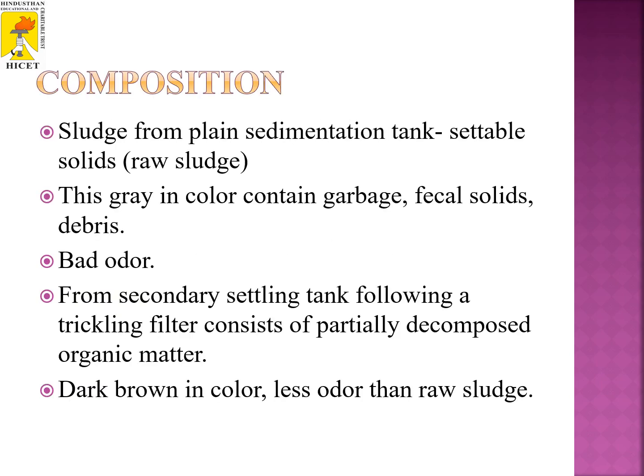In composition, sludge from a plain sedimentation tank consists of settleable solids, that is raw sludge. This is grey in color and contains garbage, fecal solids, debris, and has a bad odor. Sludge from the secondary settling tank following a trickling filter consists of partially decomposed organic matter. It is dark brown in color, with less odor than raw sludge.